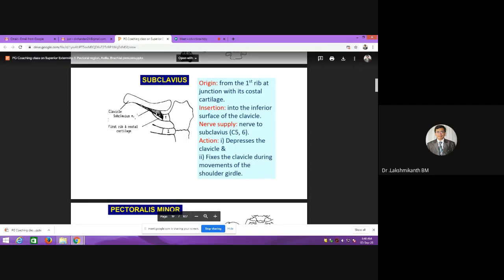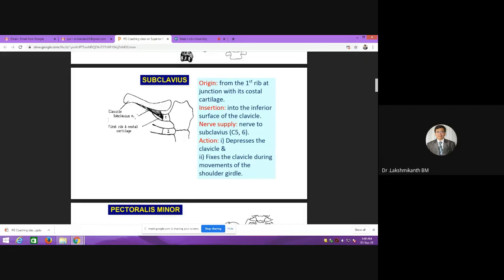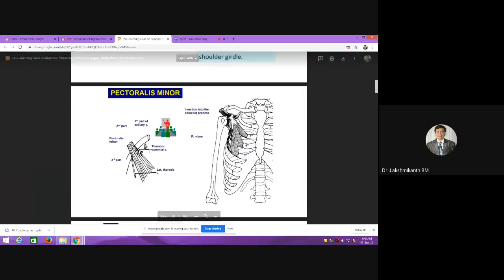If you see the diagram, it arises from the first rib and the costal cartilage, with insertion to the inferior surface of the clavicle. The nerve supply to this is from C5 C6, that is the Erb's point. Erb's point gives one the suprascapular nerve, and another the nerve to subclavius. Basically this is a very small muscle; it depresses the clavicle and fixes the clavicle during movement of the shoulder. Next muscle in this region, below pectoralis major, is pectoralis minor.